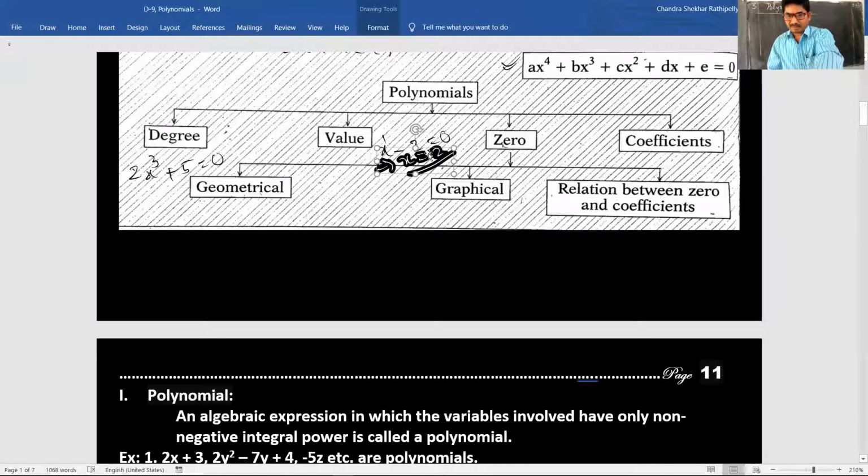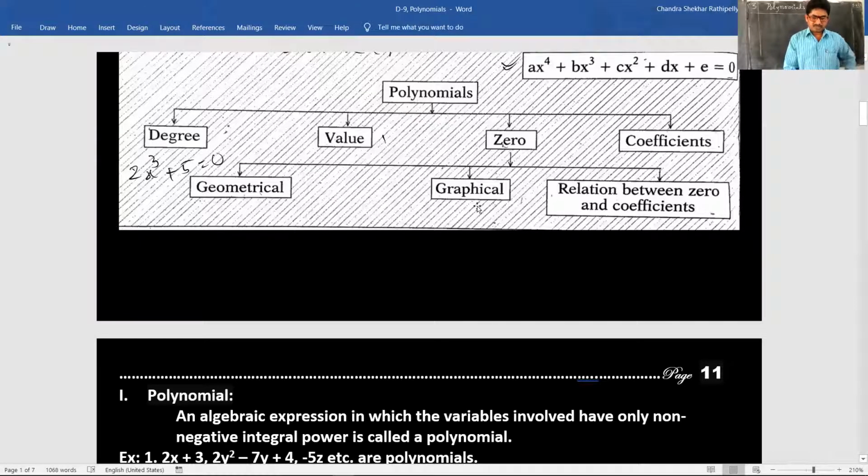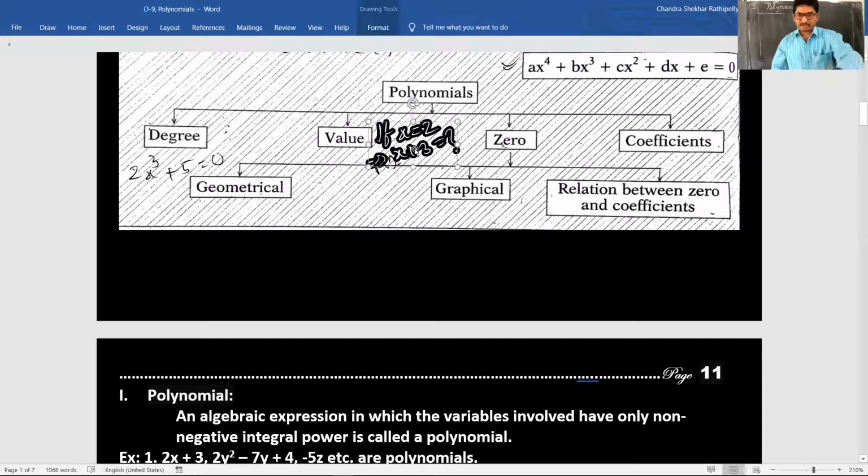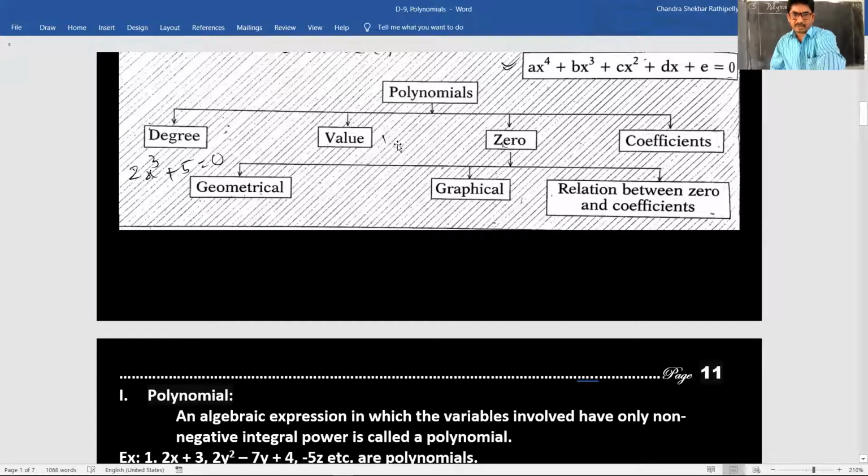Okay, this is the value. How to find the value, I will show you. This is not a proper question, just an example. If x is equal to 2, then x plus 3 is equal to how much? This is finding the value of p of x is equal to x plus 3. Find the value of this. 5, sir.